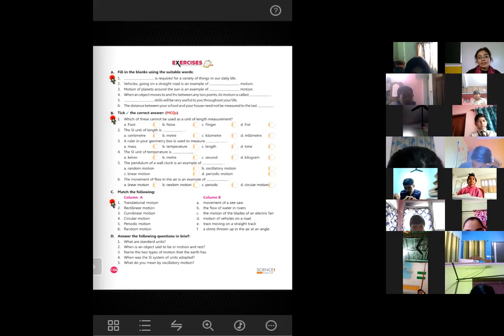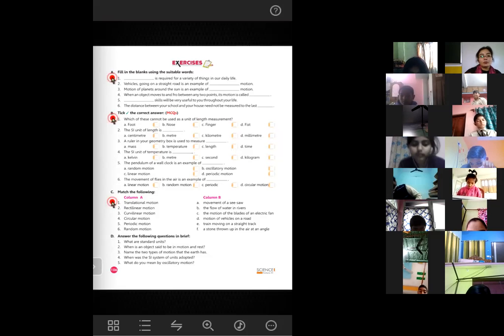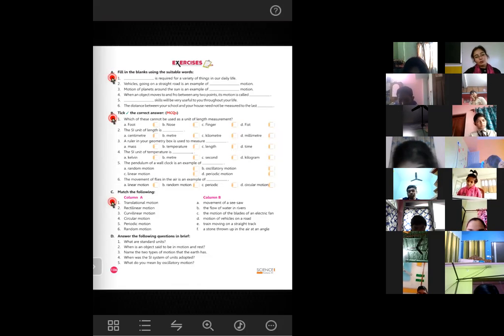In an aeroplane, outside you will see that you are moving. But if you don't look outside, you will see that you are just sitting on a chair. You cannot feel that you are moving. The same thing happens with the earth also. The speed at which the earth is moving, we all are moving at the same speed, but we cannot realize it as we are sitting inside it. This type of motion in which each and every part of the moving object is also moving at the same speed is called translational motion. So yes, the answer is absolutely correct. I just wanted that explanation. Yes, so rotational motion and translational motion.